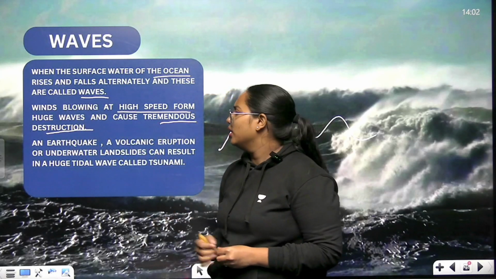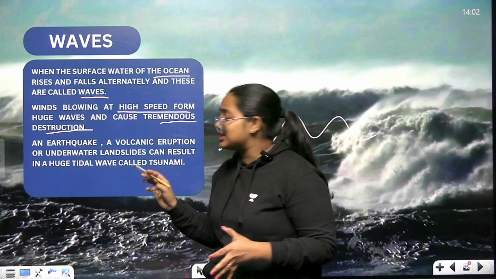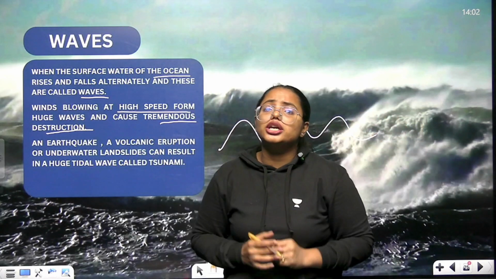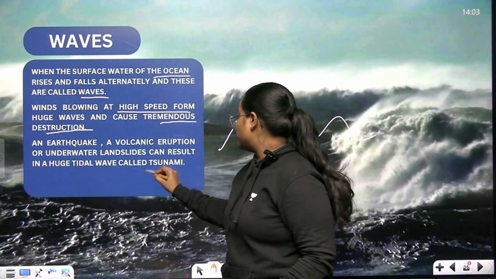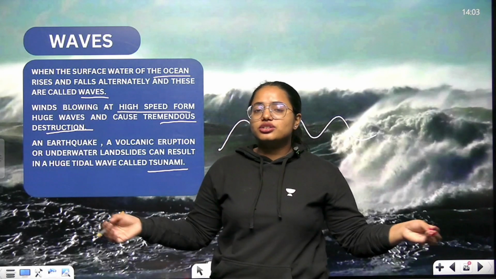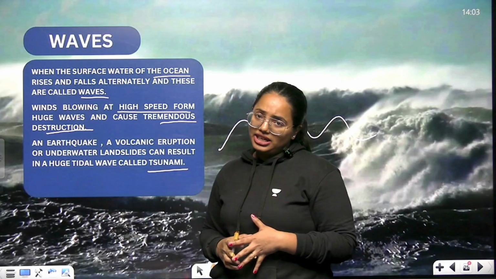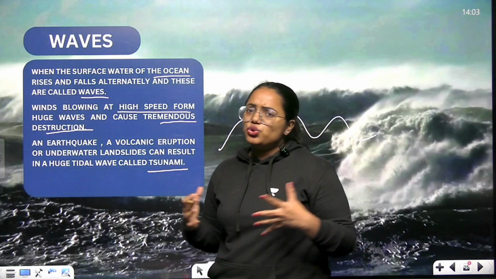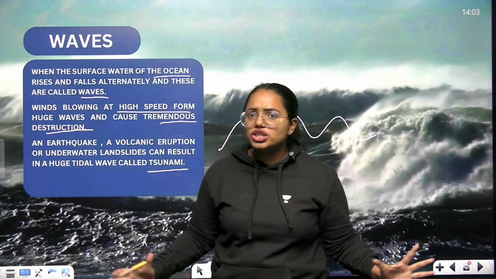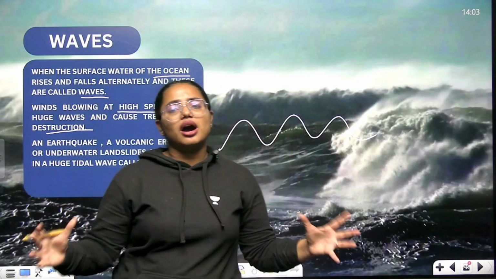An earthquake, a volcanic eruption, or underwater landslides can make huge waves and lead to a tsunami. You might have heard about tsunamis many times, right? So a tsunami could be the result of an earthquake, a landslide, or a volcanic eruption. In this way, you can find that these waves can be so huge in size. Correct? So this is how waves are formed.